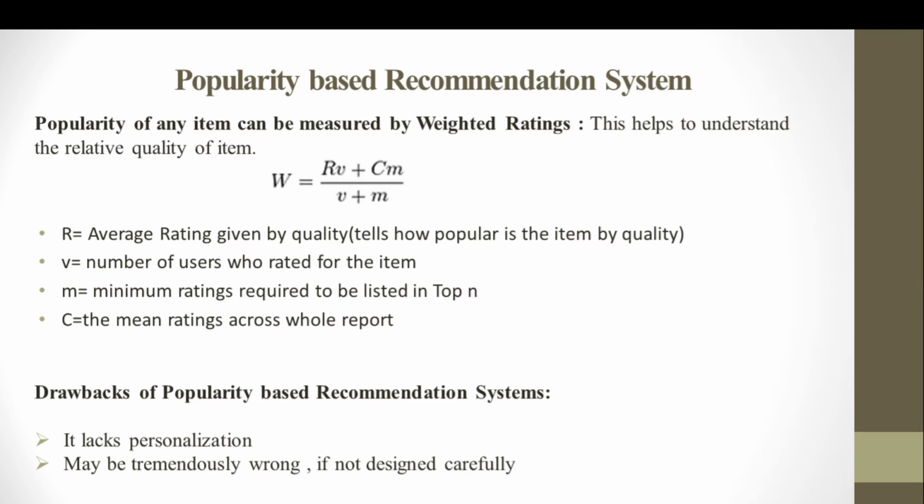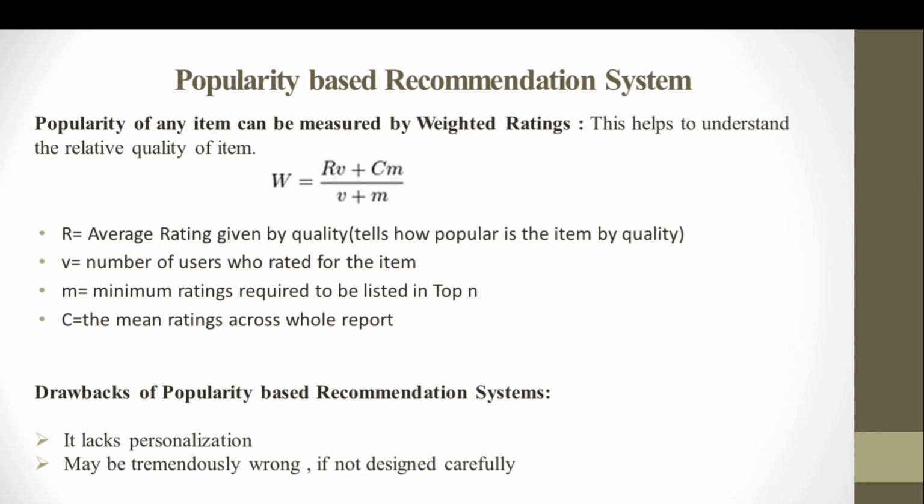The formula for weighted rating is going to remain the same, but there will be slight changes in terms of how R and C are measured. Here R is the average rating given by quality, not by number but by quality, to a specific item. That means it tells us how popular the item is by quality.